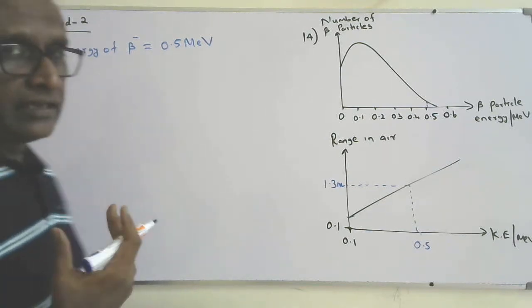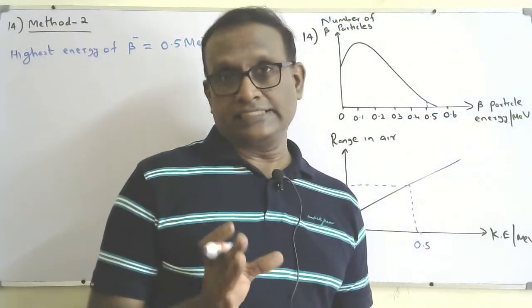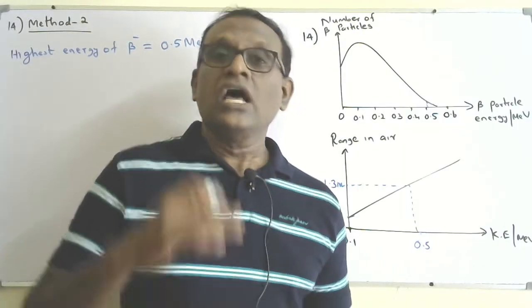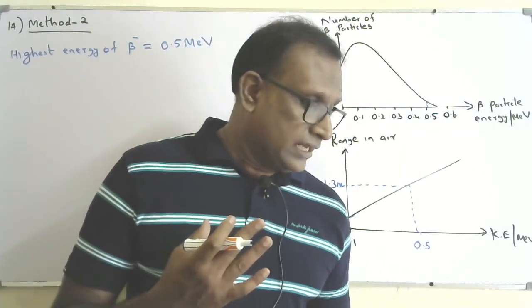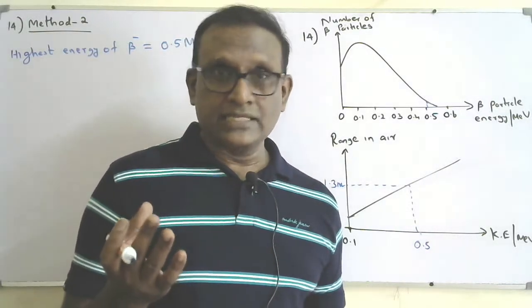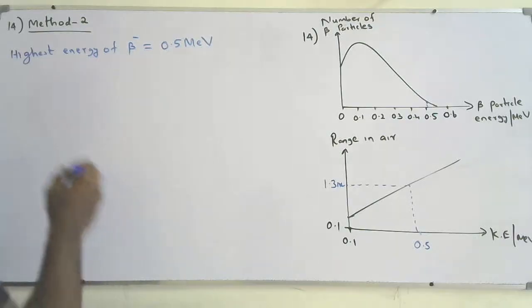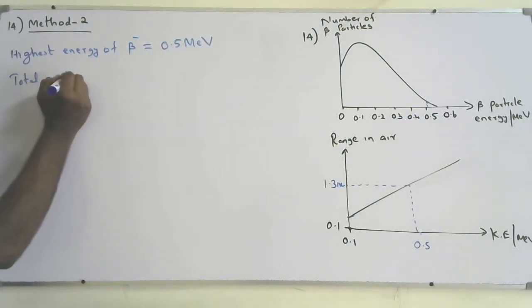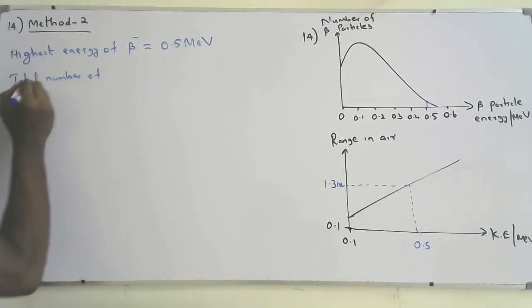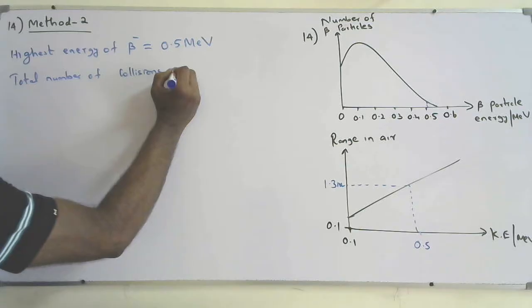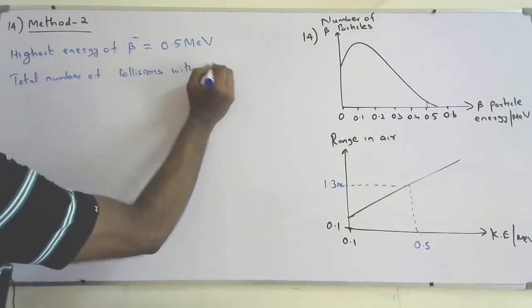If it wants to lose all its energy due to collisions with nitrogen molecules, how many collisions should it make? During each collision, it will lose 15.6 electron volts. So I can say the total number of collisions with nitrogen.